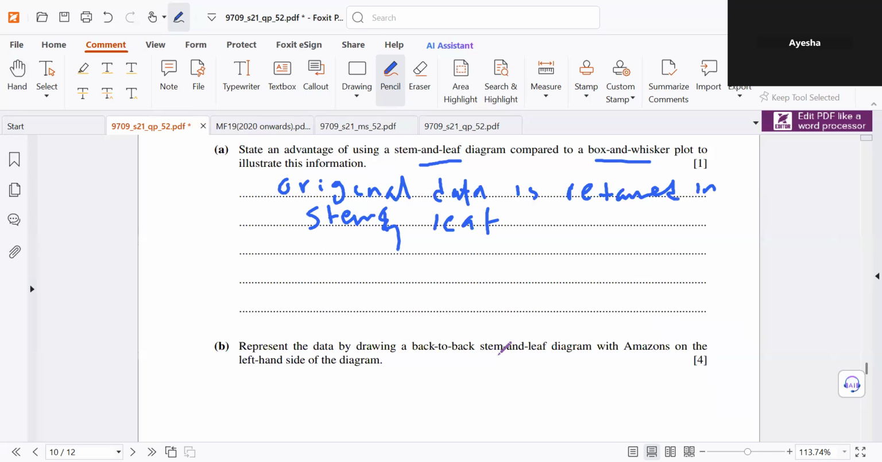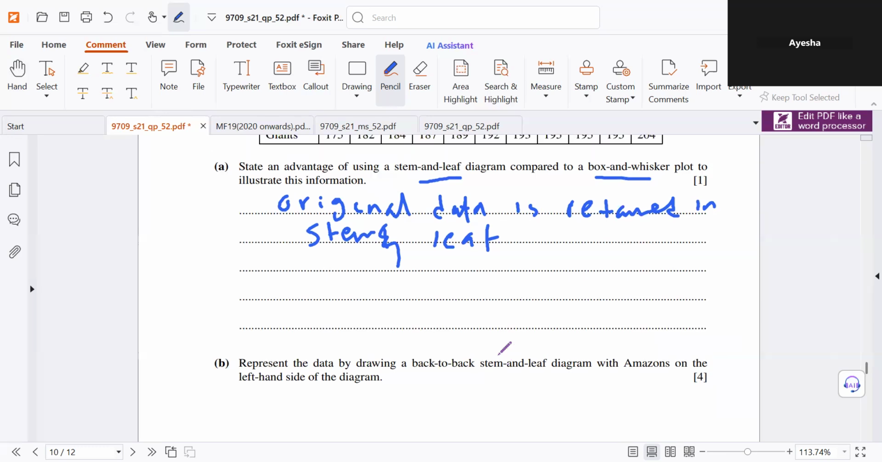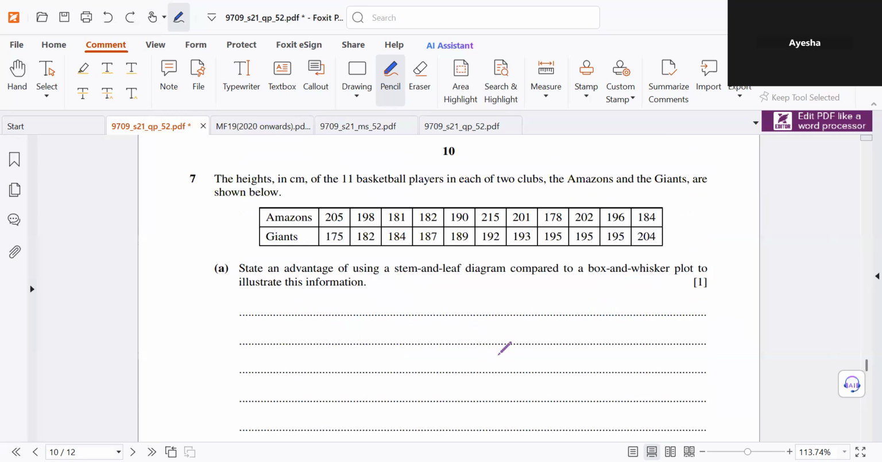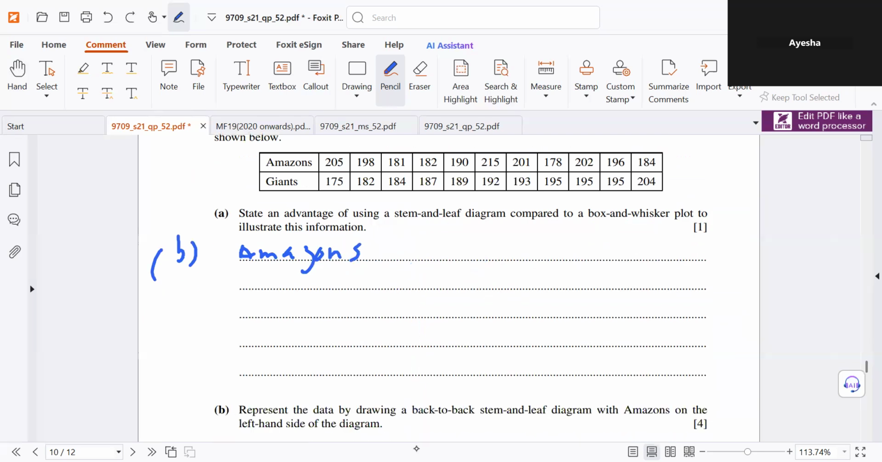Represent the data by drawing a back-to-back stem and leaf diagram for Amazons on the left side of the diagram. Okay, so let me just draw it here. I'm going to do the working for part B right here. So Amazons need to be on the left. In between, we'll have the stems. And on one side, we'll have the giants. The stems would be 17, 18, 19, 20, 21.